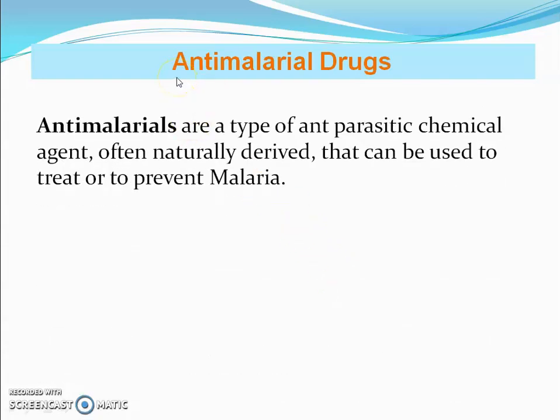Then what is an anti-malarial drug? Anti-malarial drugs are a type of anti-parasitic chemical agent, often naturally derived, that can be used to treat or prevent malaria. In short, the drugs which are used to prevent or treat malaria are called anti-malarial drugs.